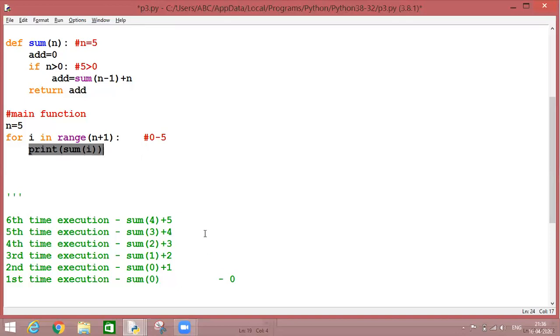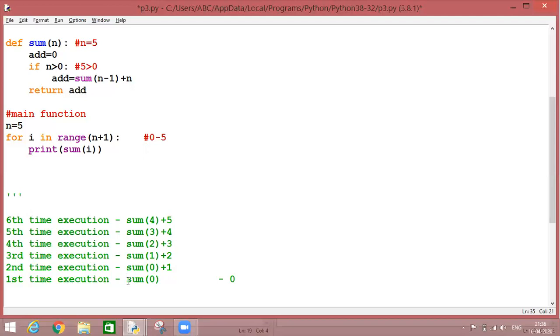How the result will be calculated? The 6th time execution took place in this way. That means in my equation there is a function call. This function will call this function. It will call this function. This function will call this function. Sum of 1 will call this function, and so on.